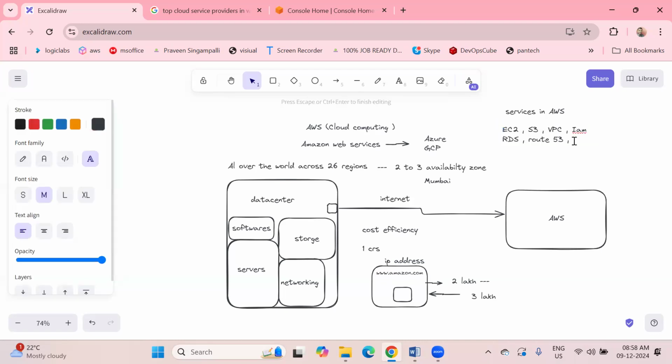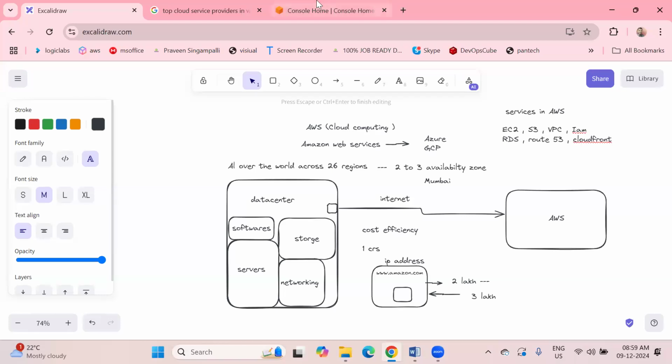Okay. Next one is CloudFront. CloudFront means we can access our servers quickly. Suppose our servers are in the US. Whenever we try to reach that specific server from India, what happens? We get slow access; the server will be very slow. Whenever you use the CloudFront concept, we can access our servers quickly, whether it is in the US or Australia, anywhere in the world.